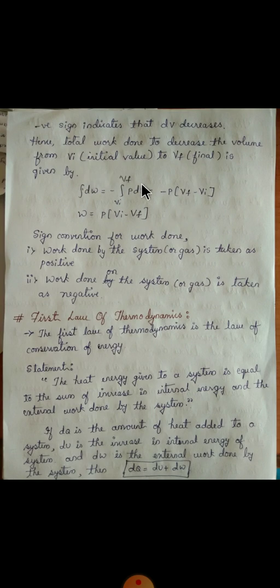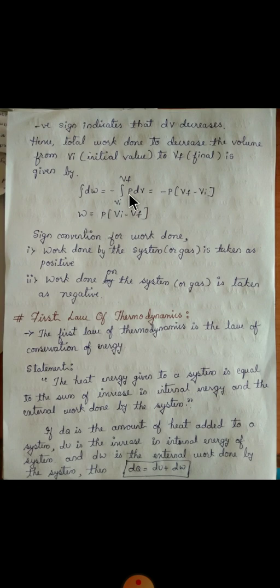Integration of dV is V. Substitute the value of V, that is Vf minus Vi. Volume is changing from initial value Vi to final value Vf, minus P, Vf minus Vi. Then the total work done W is equal to P Vi. Here minus is there. We can change the limits by taking minus outside so that it becomes positive.